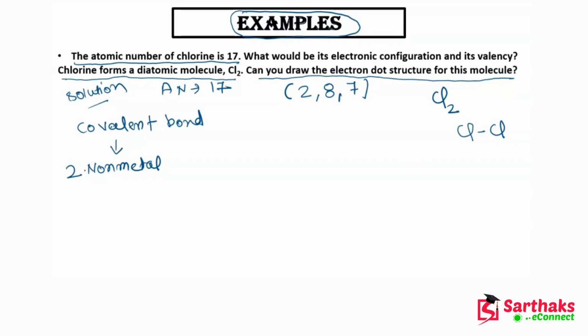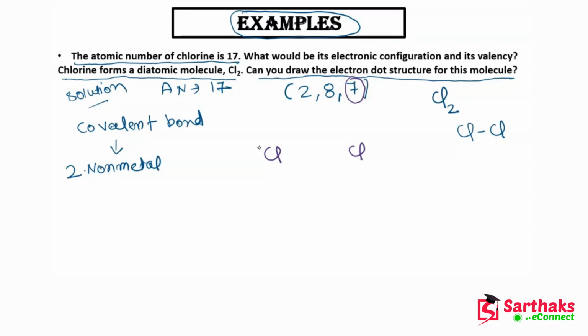Let me write it here. So this is a chlorine atom, and this is another chlorine atom, and they both want to complete their octet. Now these are the valence electrons. What are the valence electrons? Valence electrons are the electrons which are present in the last shell.